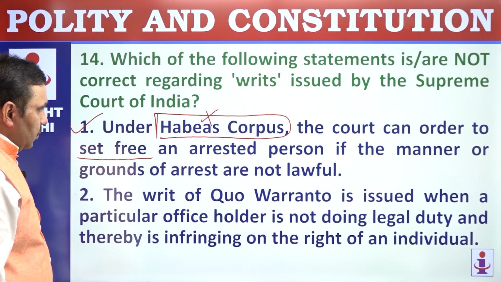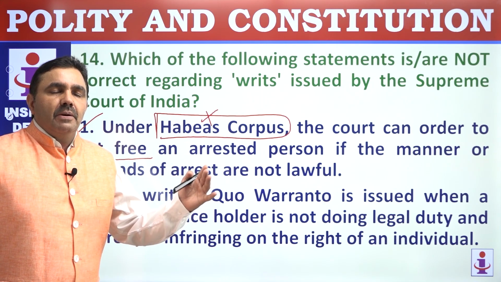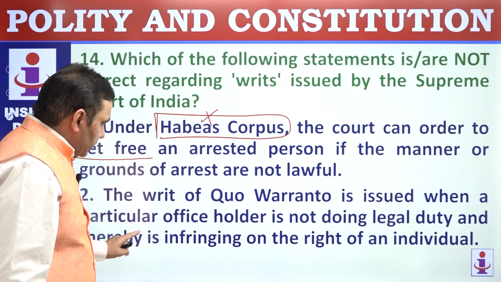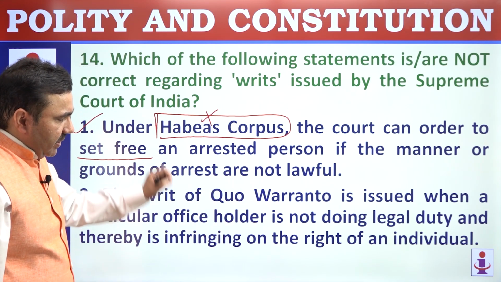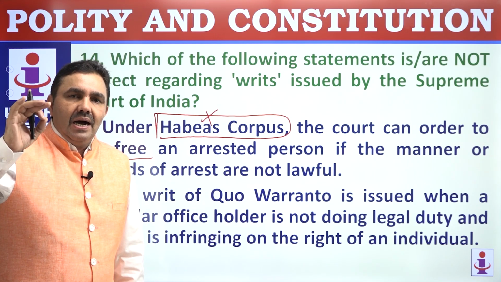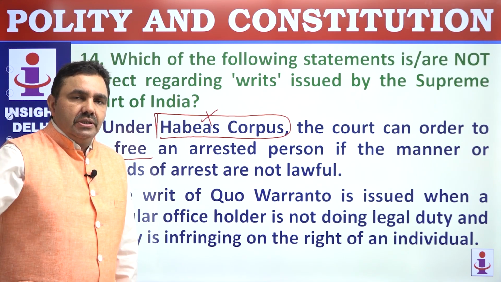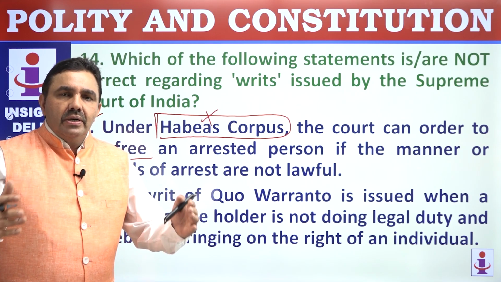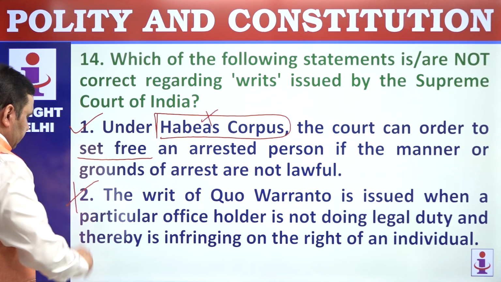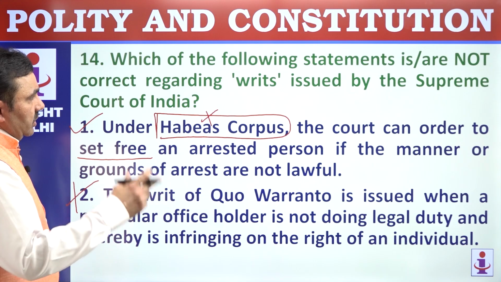The writ of quo warranto means show me the authority. What is the authority through which you have occupied a public office? Mandamus is issued when a particular office holder is not doing the legal duty. Then the writ is mandamus, I command. Mandamus means I command you to do your duty. Quo warranto means show me the authority through which you have occupied this public office. So it is not correct here. Not correct, only 2.